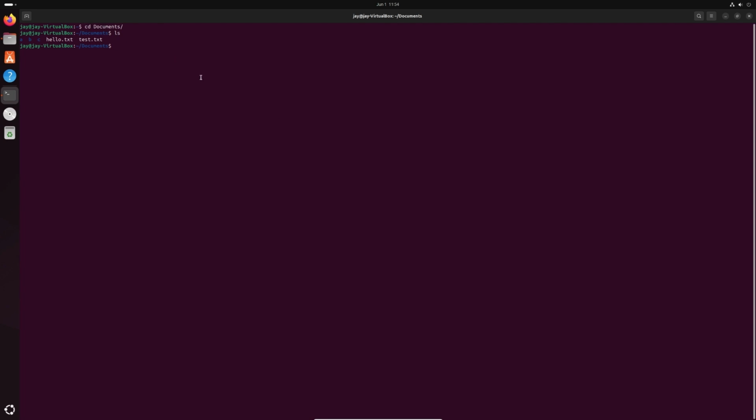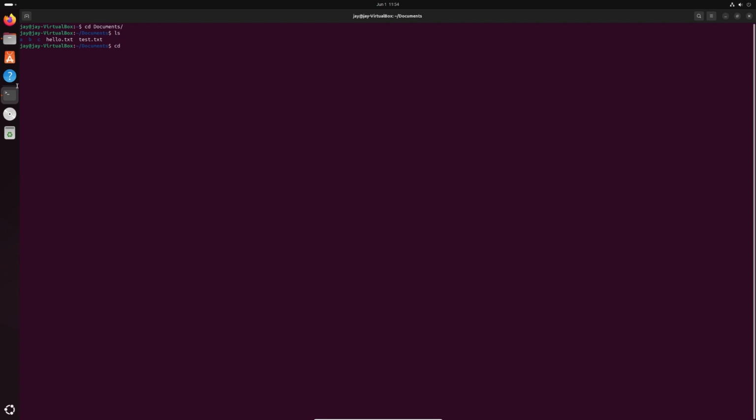Now as you saw, I have used one command, cd. What cd does is change the current directory, or the full form of cd is change directory. As you can see, I am here in the Documents folder. If I want to change my directory to A, I can use this command: cd, space, and the name of the directory.